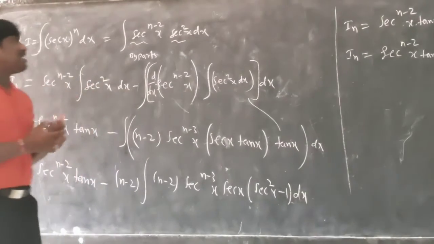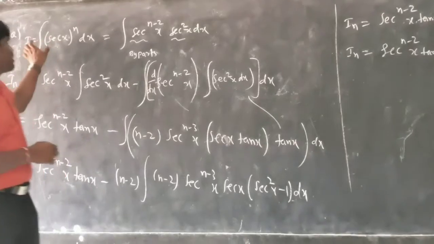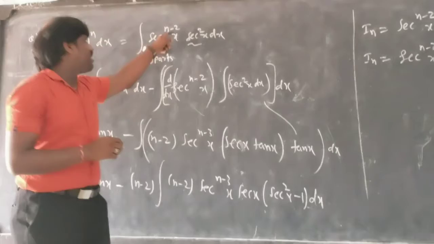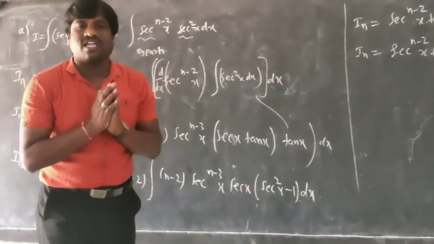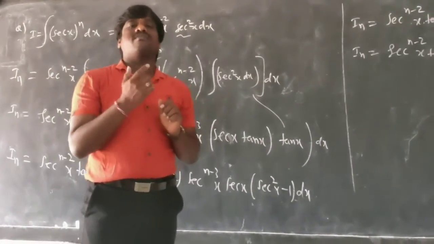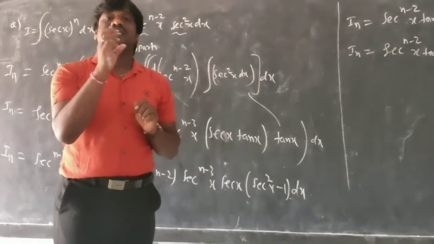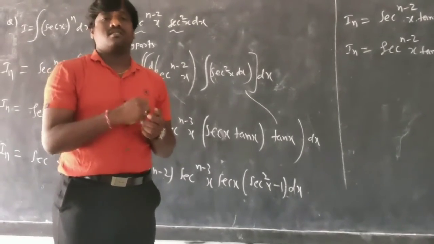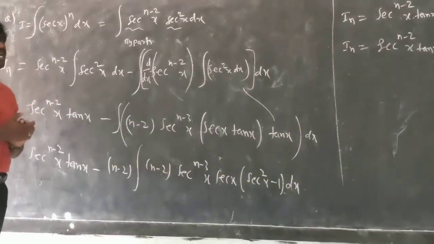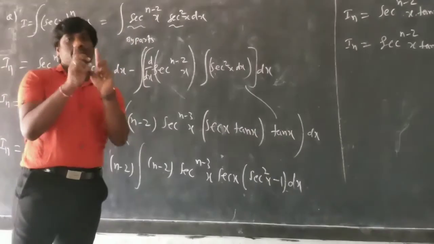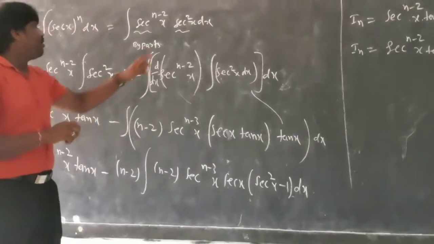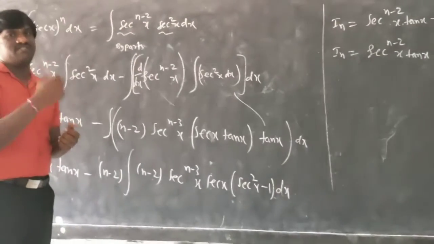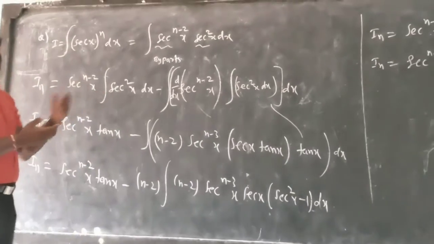So the reason we express sec x to the power n dx as sec x power n minus 2 into sec square x dx is that the integration of sec square x is very easy. Sec square x integration is tan x. So that is the reason we have made it into a product of two functions. One easy function we integrate, the hard function we differentiate. Let us apply by parts.